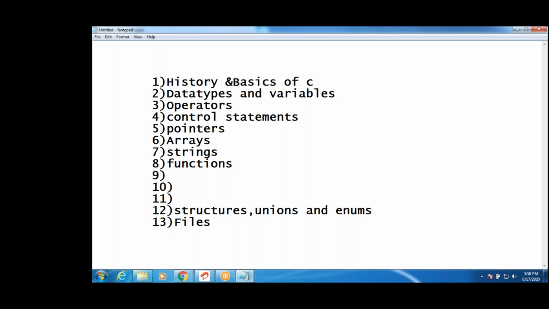Any other topics? Storage classes. Next one is command line arguments. Pre-processing.